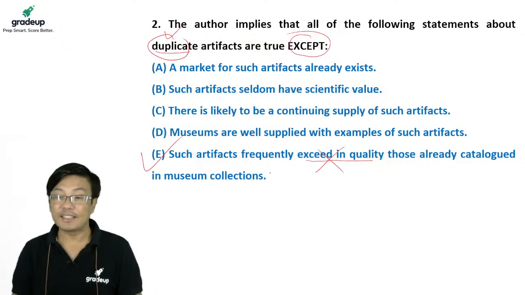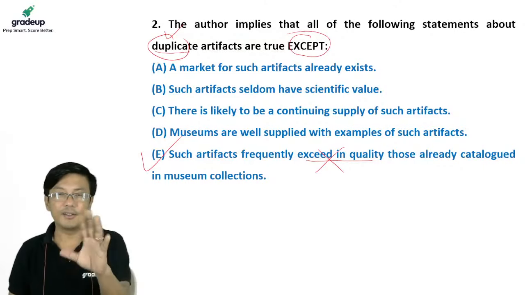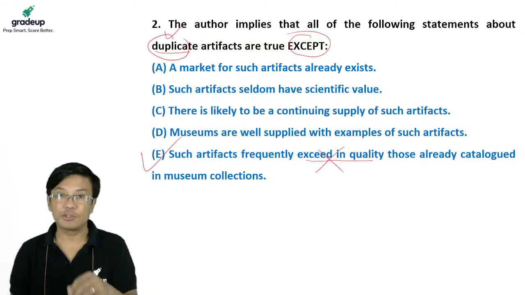They are similar, right? So how can these artifacts be better in quality than the ones which are available in the museum? It's not that they are of a different thing altogether. So duplicate, so the best answer is that.